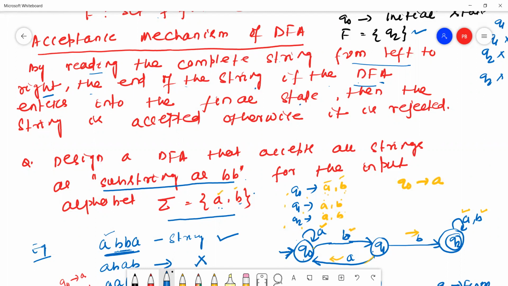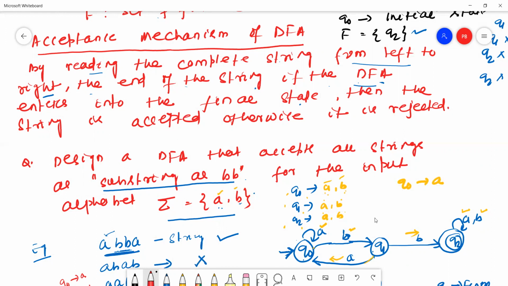Because it contains BB as a substring, ABBA is a valid string. So what is the definition? By reading the complete string from left to right, at the end of the string, if the DFA enters into the final state, then the string is accepted, otherwise it is rejected.